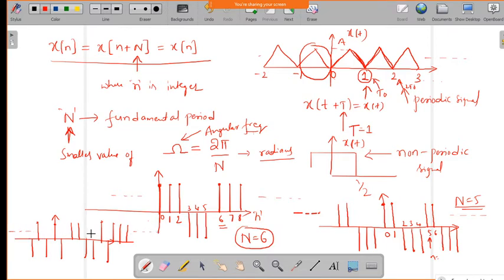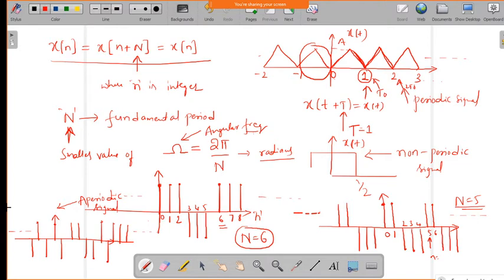Is the same pattern repeating somewhere else? No. Since this does not have periodicity, or the samples are not repeating, this is called an aperiodic signal. Okay. So this is about periodic and non-periodic signals.